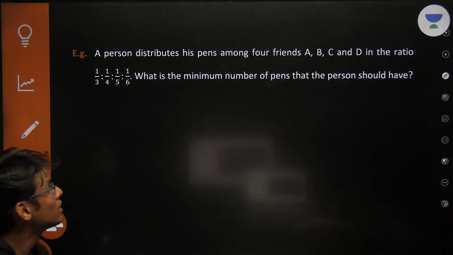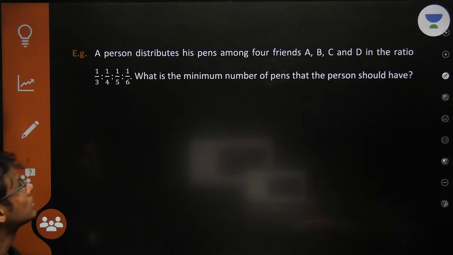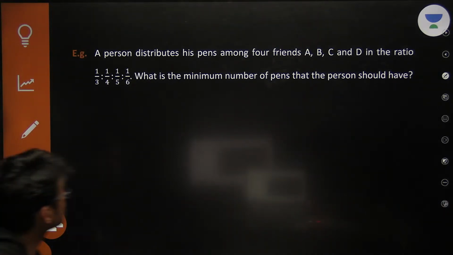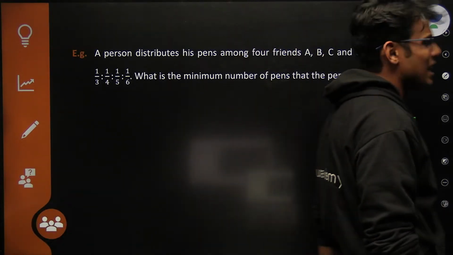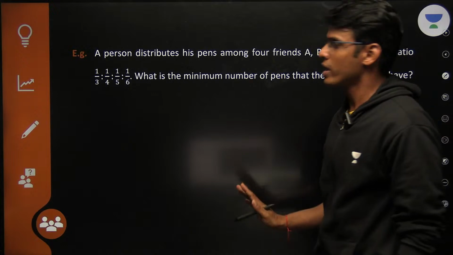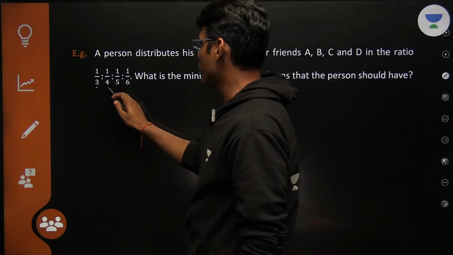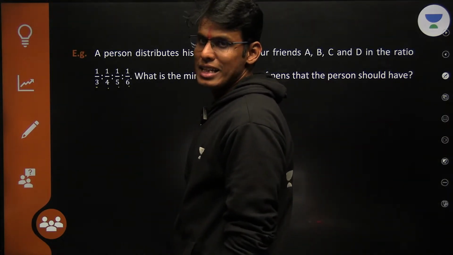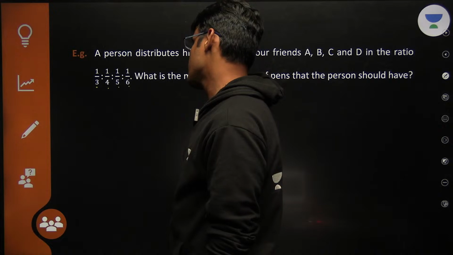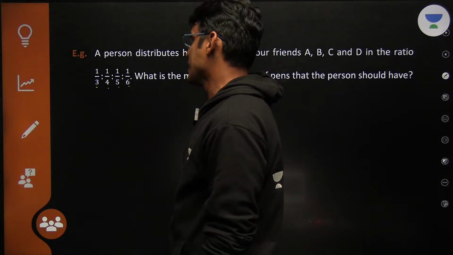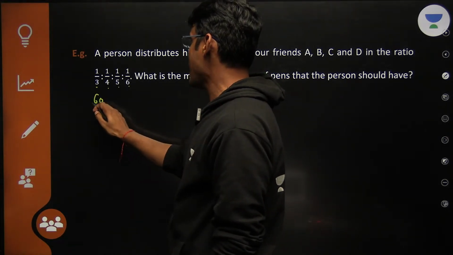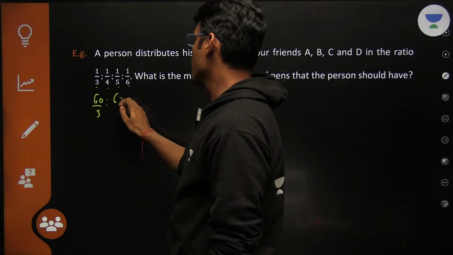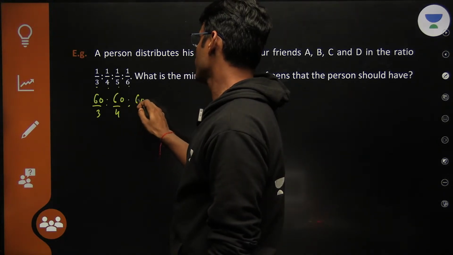57 pens. Distribute among ratios. See, first of all, ratios should not be in fractions. So what is the LCM of 3, 4, 5 and 6? It is 60. So multiply every number with 60.